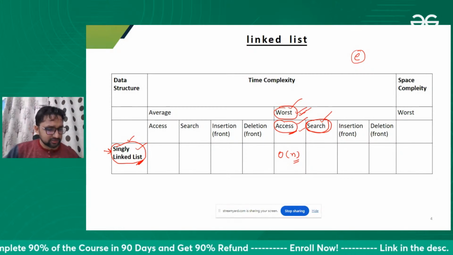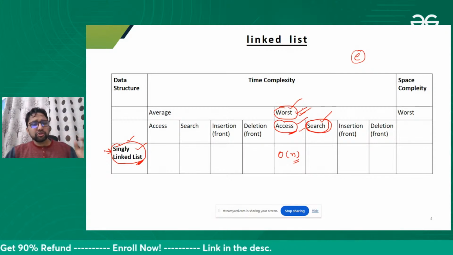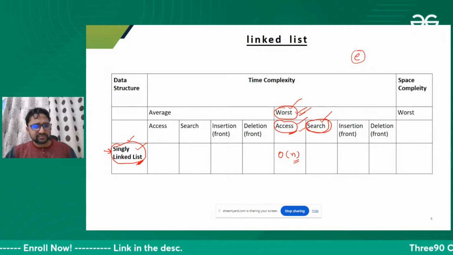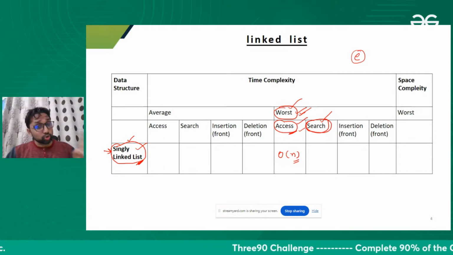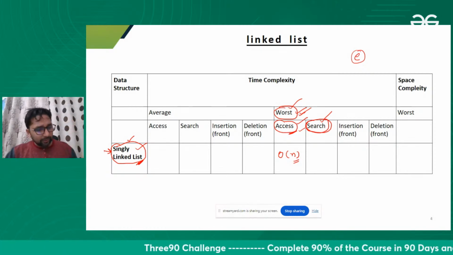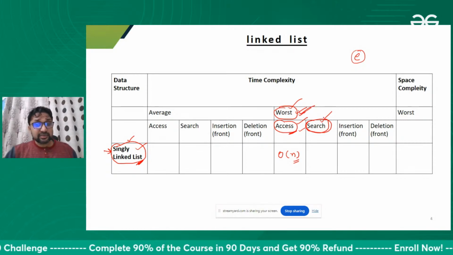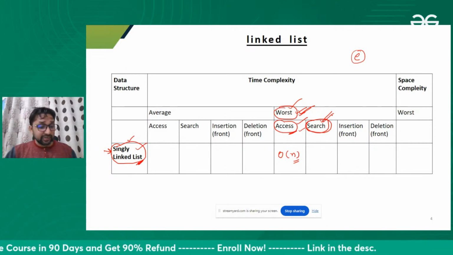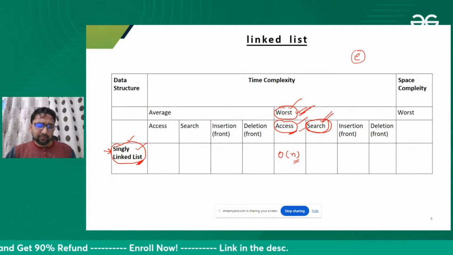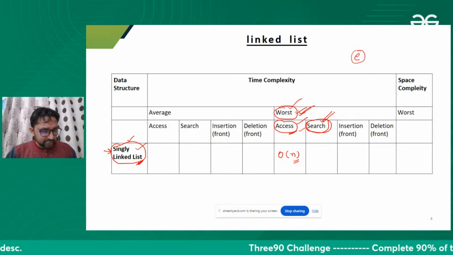Please reply in the chat box. Keep replying. Doesn't matter at all. You are giving wrong answer, right answer, because that should not matter in class. That should matter but in exam. Please reply in the chat box. What is the worst case time complexity to search an element in a singly linked list? Otherwise, any doubt is coming, please ask that also. The more doubts you ask, you are helping other people also. Please reply in the chat box.